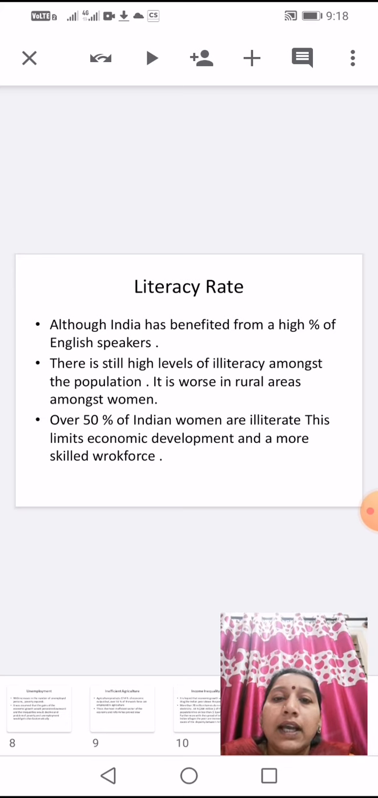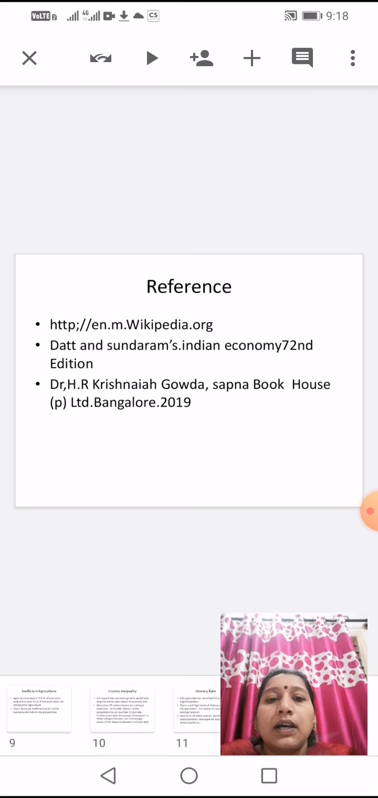Although India has benefited from a high number of English speakers, there are still high levels of illiteracy amongst the population. It is worse in the rural areas amongst women. Over 50% of Indian women are illiterate. This limits economic development and a more skilled workforce. These are the Indian economic problems.